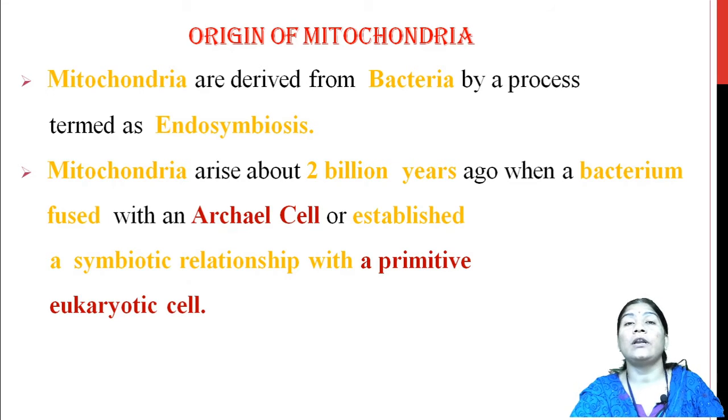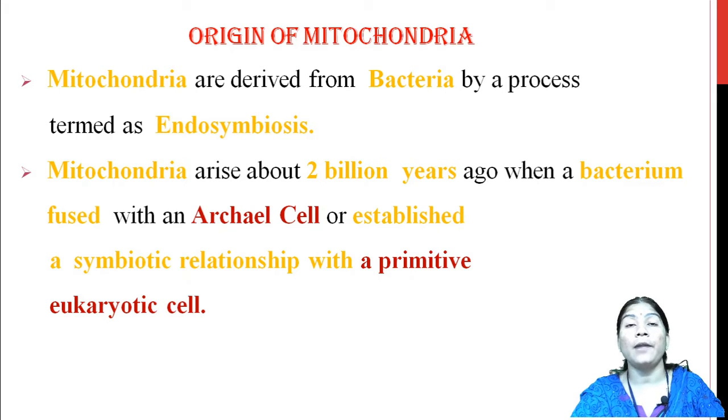It is reported that mitochondria arose about 2 billion years ago when a bacterium united with an archaeal cell, or established a symbiotic relationship with a primitive eukaryotic cell, and after that there was the formation of mitochondria.